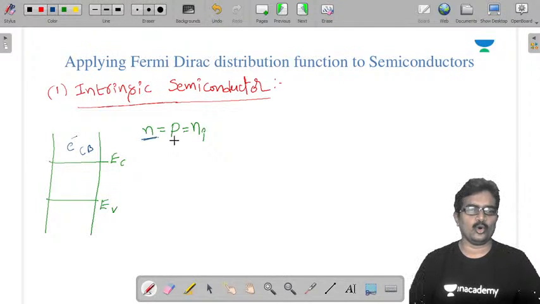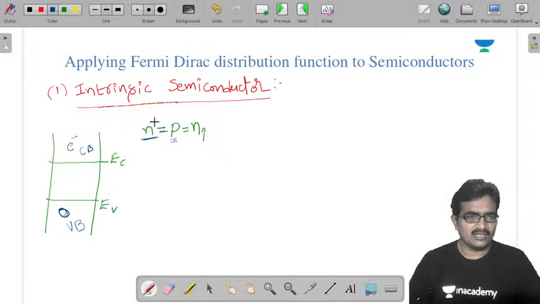Now holes. Holes are vacant energy levels in the valency band. So electron concentration equal to hole concentration means that the number of occupied energy levels here is equal to the number of vacant energy levels available here.